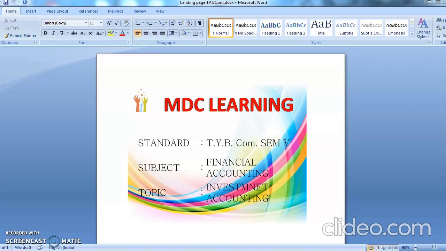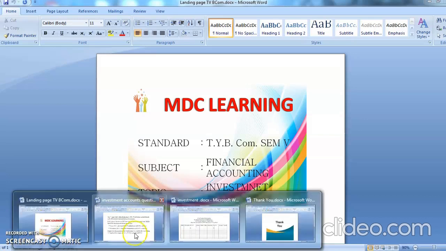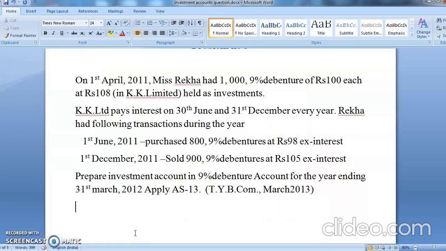I'll be teaching you financial accounting today, and I have come up with one more new problem in investment accounting. We have already completed two. Now we will be doing a third problem. As every time I tell you, read the problem, understand the problem, and think what the question is demanding from you. Accordingly, prepare your account.